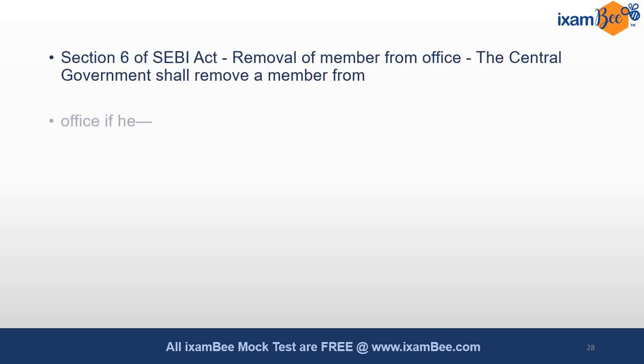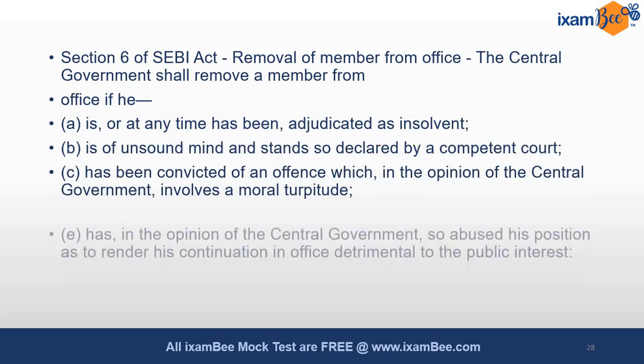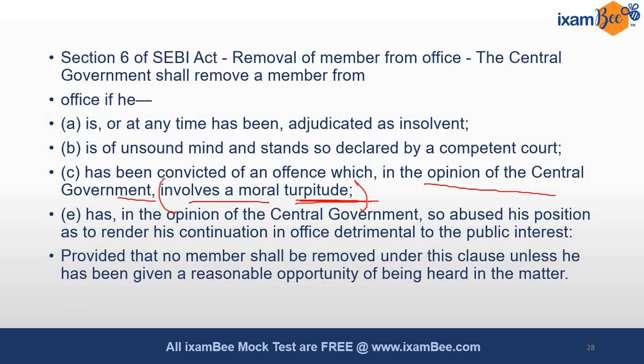देयर इज अ स्पेसिफिकेशन इफ यू गो थ्रू सेक्शन 6 ऑफ द सेबी एक्ट व्हेन अ पर्सन कैन बी रिमूव्ड, when a member can be removed from the office. The conditions, you can see condition number C over here. If he has been convicted of an offence which in the opinion of the central government involves a moral turpitude. Moral turpitude है तो ही वो कन्विक्ट हो सकता है, बाकी के सारे ऑफेंसेस इंक्लूडेड नहीं है यहाँ पे. एंड गो थ्रू दिस सेक्शन अगेन, दिस इज एन इम्पॉर्टेंट सेक्शन.